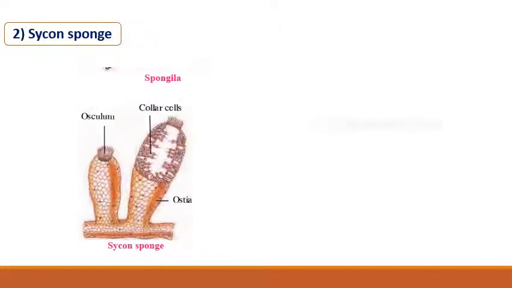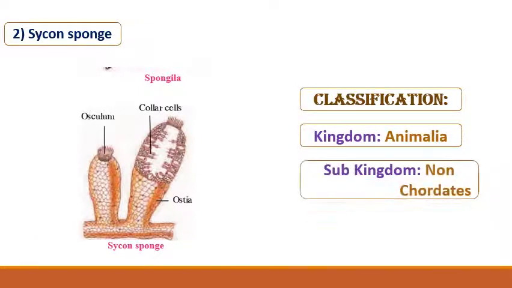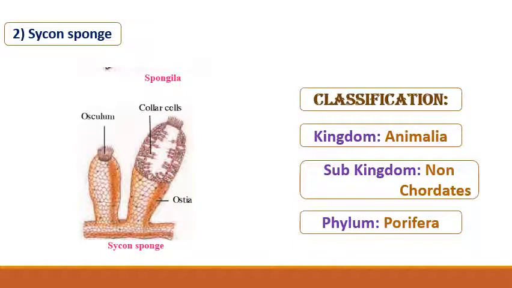Next, Scypha sponge. See the picture. Classification: kingdom Animalia, subkingdom non-chordates, phylum Porifera. Yes, dear students, these animals have the simplest body plan and are called sponges. They bear numerous pores on their body, means small holes. They are called ostia.